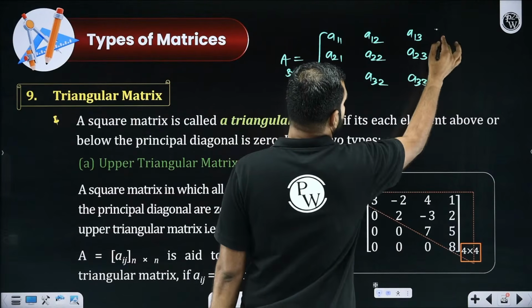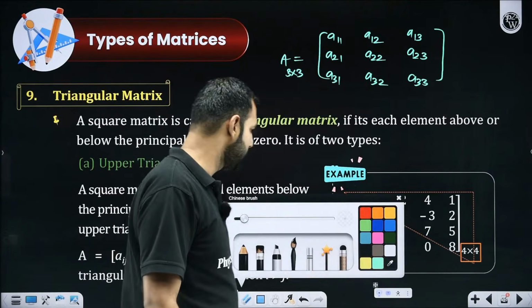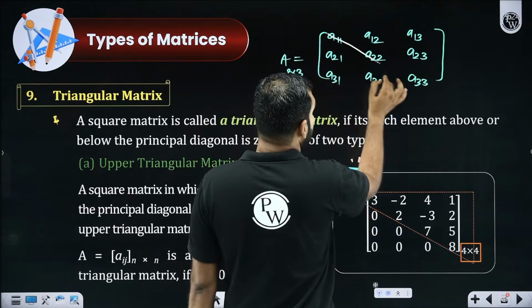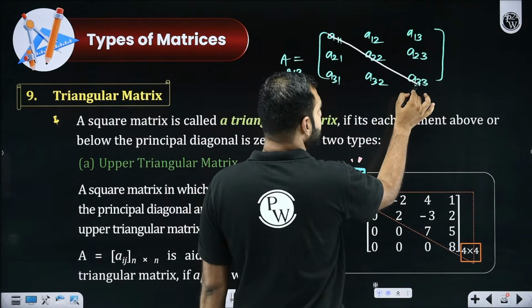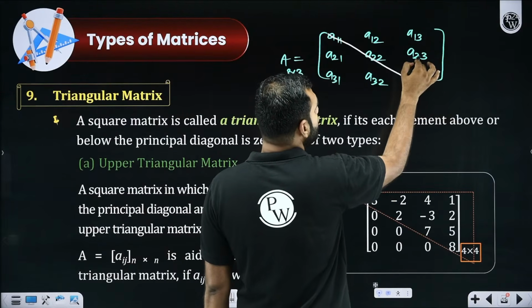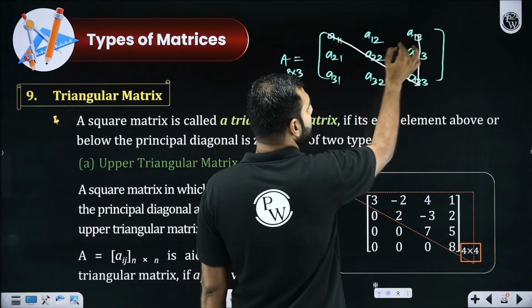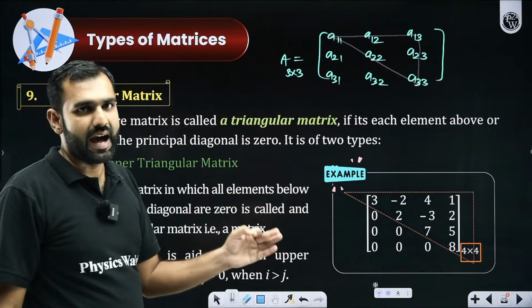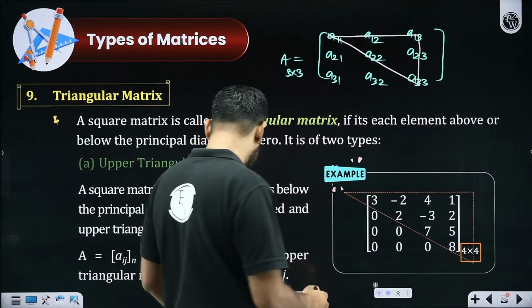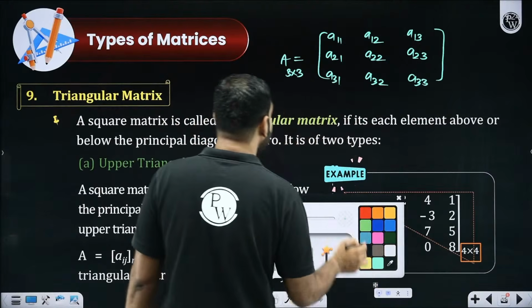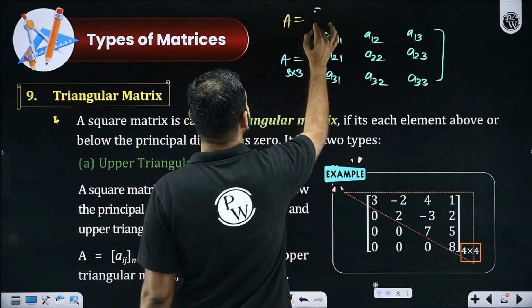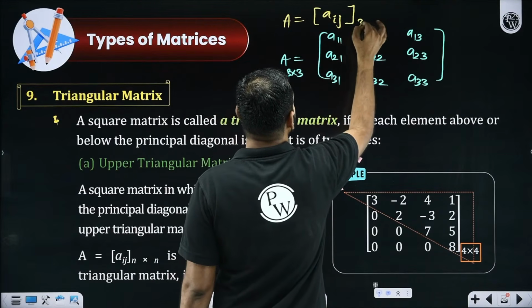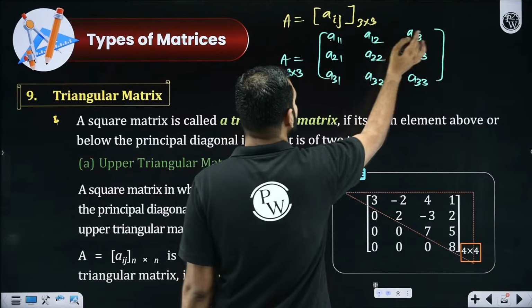Now, I'm just asking you to look at these numbers. Which numbers, sir? Look at these numbers. See, these 1,1, 2,2, 3,3, they are the same. But 2,3: 2 is less than 3. 1,3: 1 is less than 3. 1,2: 1 is less than 2. So pay attention here, I hope you're understanding. How am I defining this matrix A? This matrix A is defined as Aij over a 3 by 3. So Aij means A11, A22, and so on.